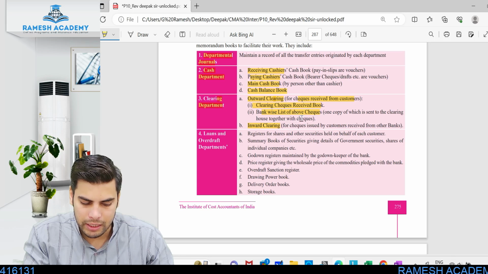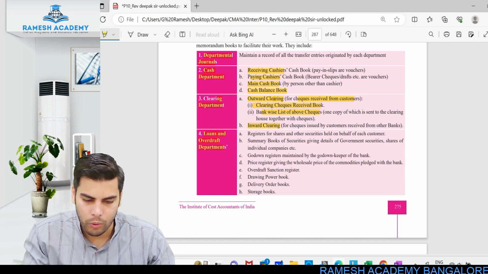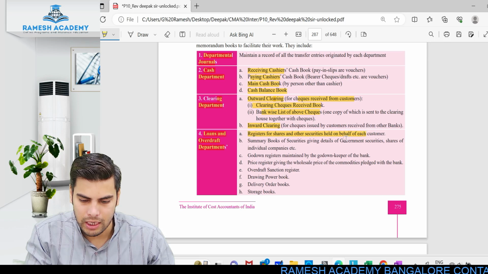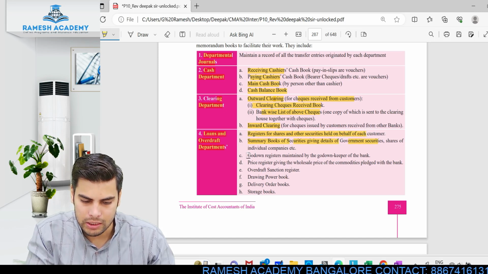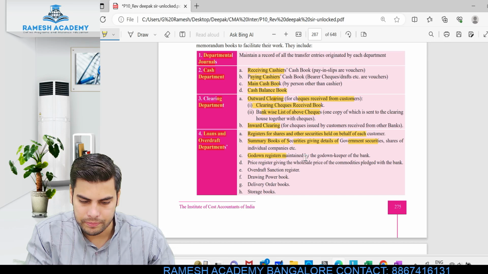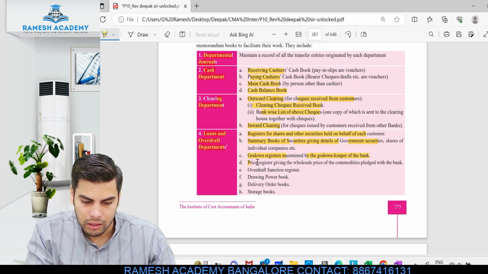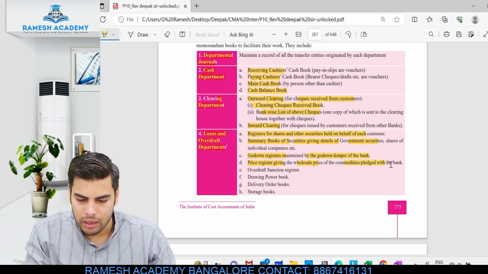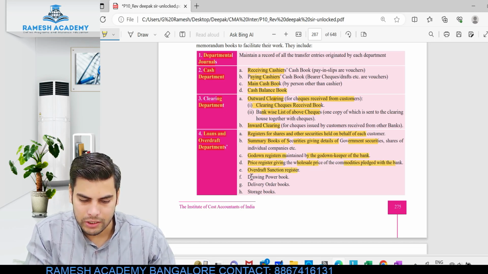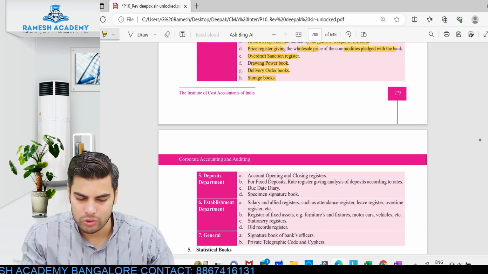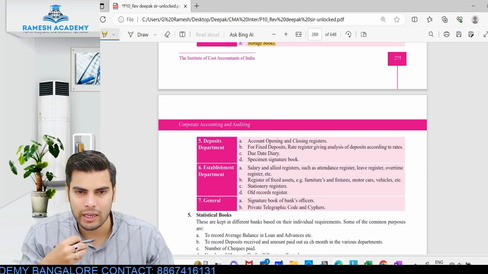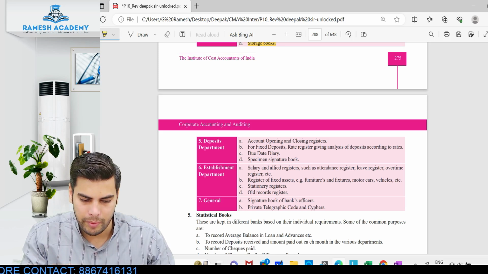So it will be maintaining a separate memorandum book, the same way with respect to loans and overdraft. Register for shares and other securities held on behalf of each customer. Subsidiary book of securities giving the details of government securities. Godown registers maintained by the godown keeper of the bank. Price register giving the wholesale price of the commodities pledged with the bank. Overdraft sanction letter, drawing power book, delivery order books, and then storage books. All these things are not relevant, guys. Whenever I take an overdraft facility from the bank, I'll have to submit a lot of reports. So these are the details which will be maintained by the bank.